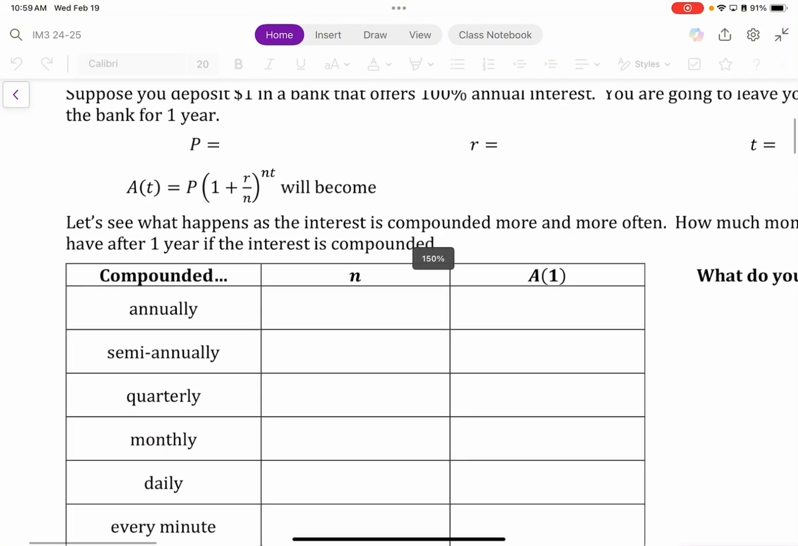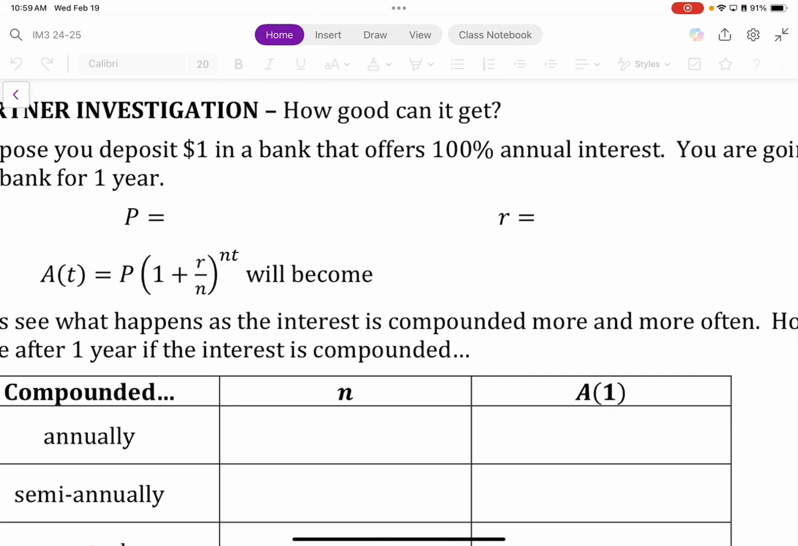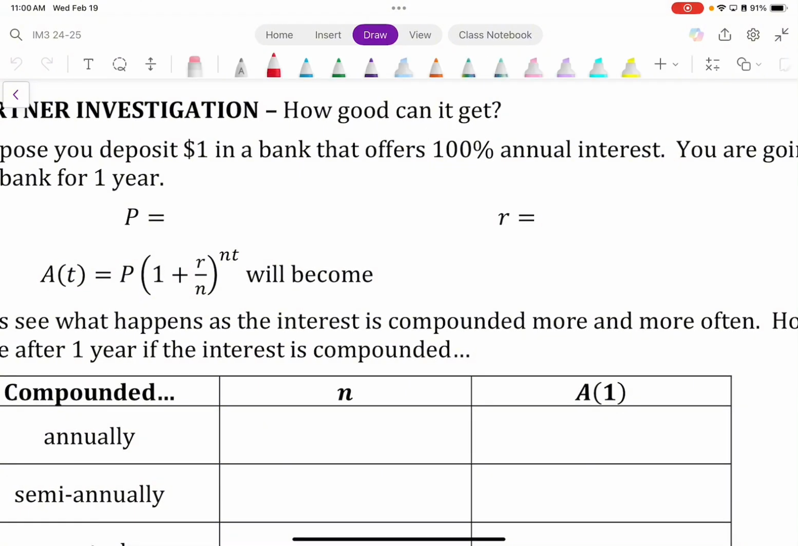Now, before we get there, let's just fill in the following variables. Capital P stands for principal. Principal is your initial investment. What would the principal be for the scenario that we were just posed with? 1. So we are starting with $1. Now, the rate of interest, the interest rate, essentially, is 100%.